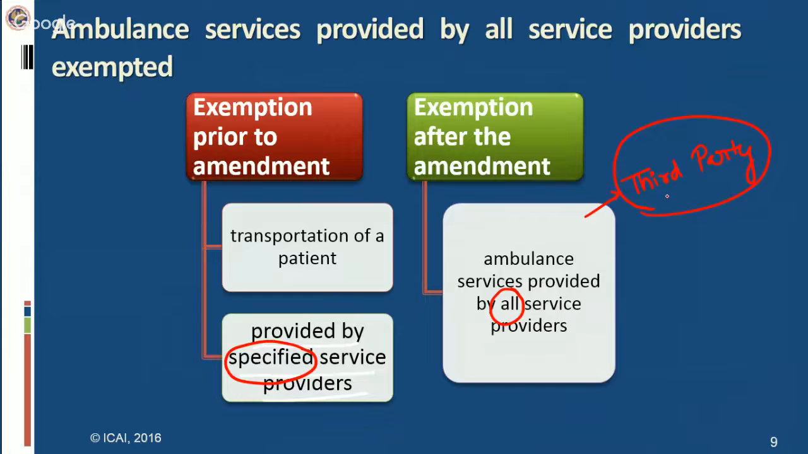Earlier, the ambulance service was exempted only if it was provided by a clinical establishment, an authorized medical practitioner, or paramedics. If the patient was transported by these three categories, then it was exempt. But if any other third party was transporting the patient, then it was not exempt. Now, ambulance services provided by any service provider are exempt.